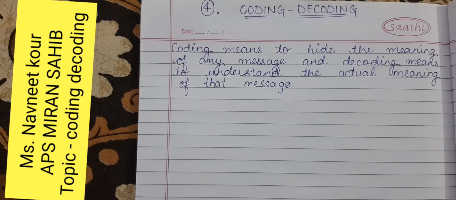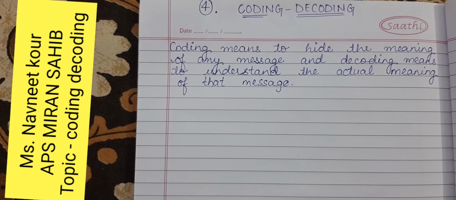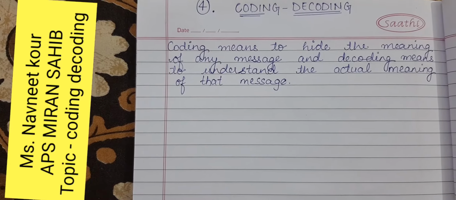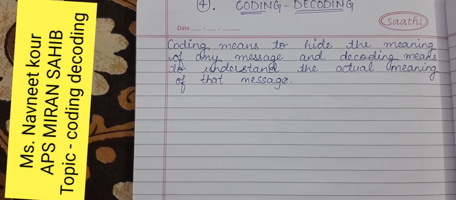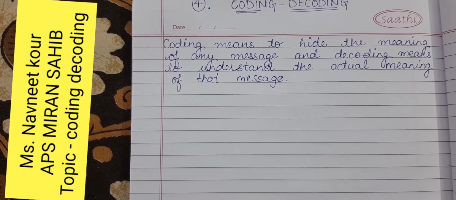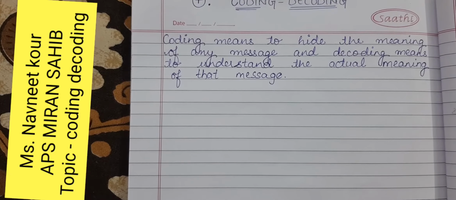Coding means to code something so that we can send that message to a particular person whom we can trust, to whom we want to share a message. And decoding means the person who is getting the message is able to decode it and understand what is hidden inside this message.